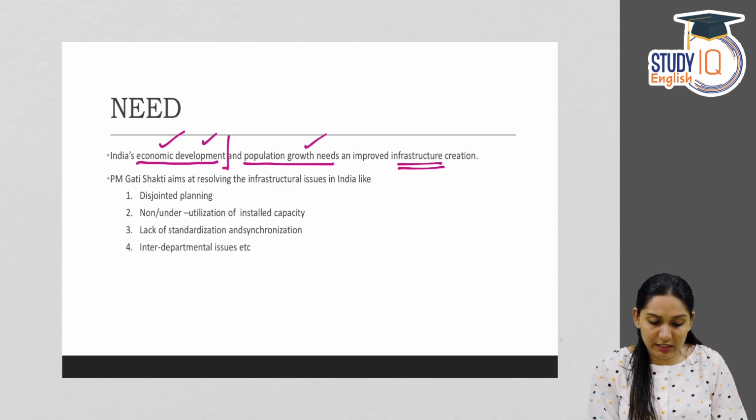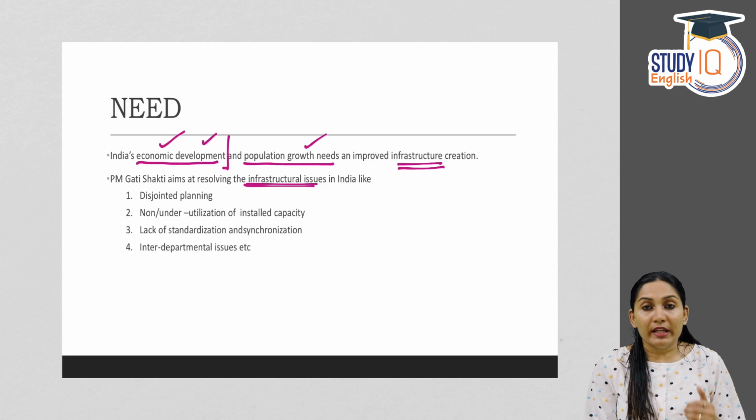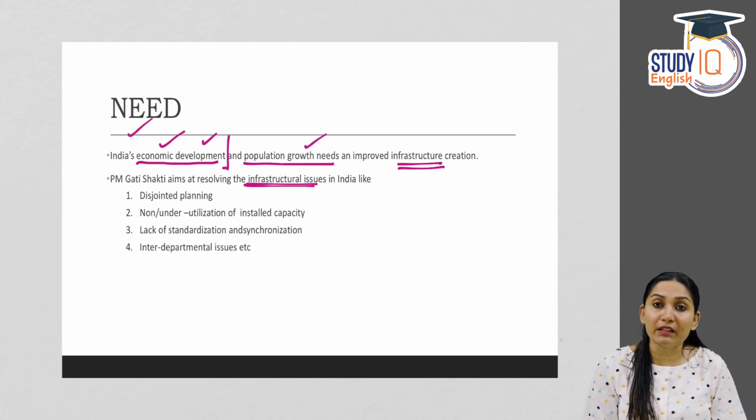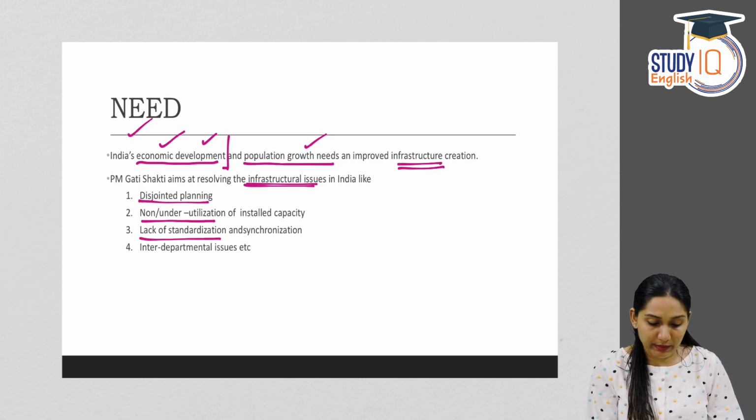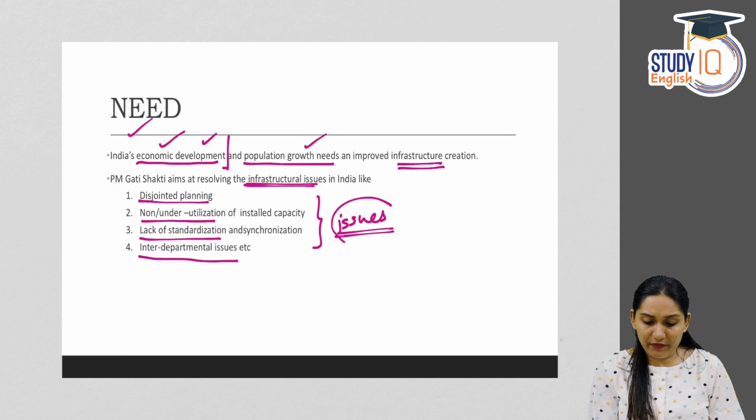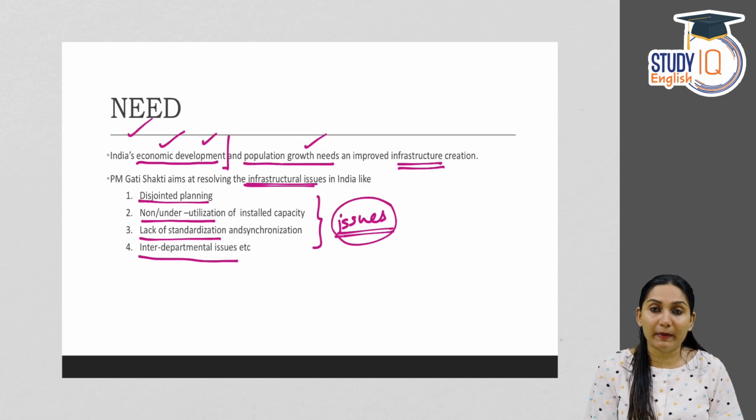Then PM Gati Shakti aims at resolving the infrastructural issues in India. So it is a project or a scheme aimed at resolving the infrastructural issues in the country. The infrastructural issues like disjointed planning, non or underutilization of installed capacity, lack of standardization and synchronization, interdepartmental issues, etc. So these issues related with infrastructural development will be resolved by this scheme.